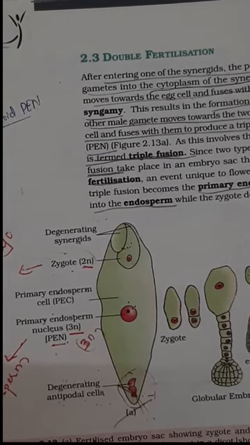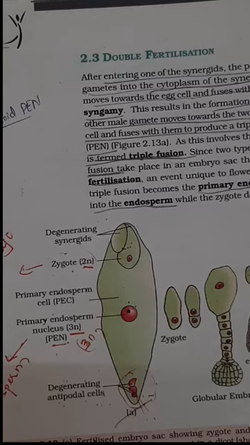I hope all of you are getting these points. Write down the notes daily. If you have any doubts, you can easily ask in the comment section or you can ask on the WhatsApp number by text message. Tomorrow, in the next class, we can discuss the post fertilization events, that is the formation of endosperm and embryo. This chapter is very important, don't neglect this chapter.